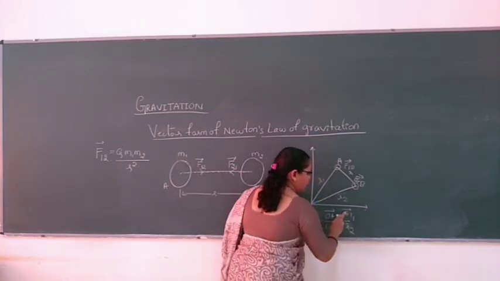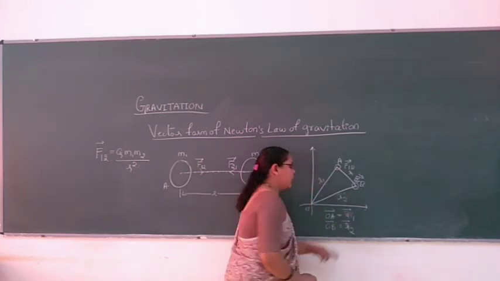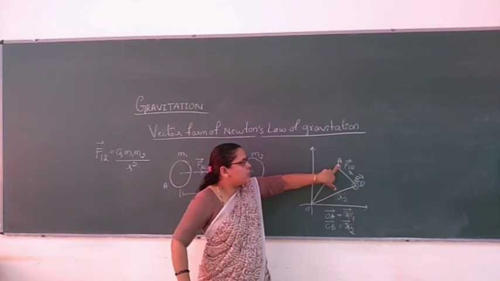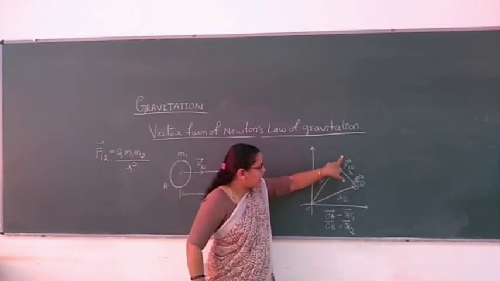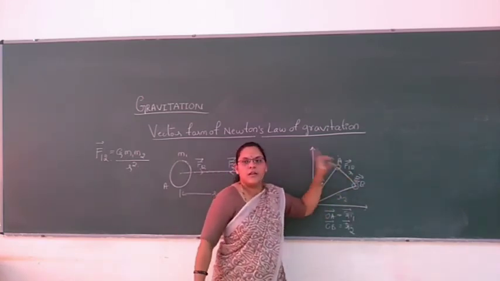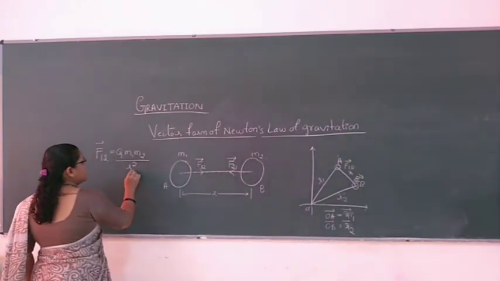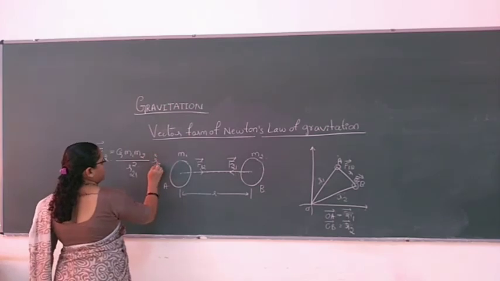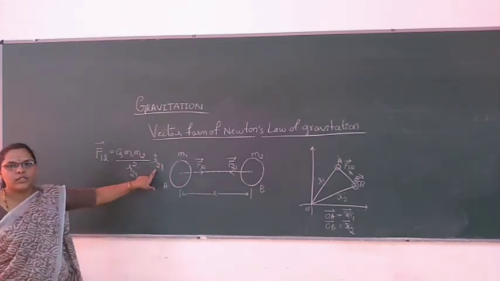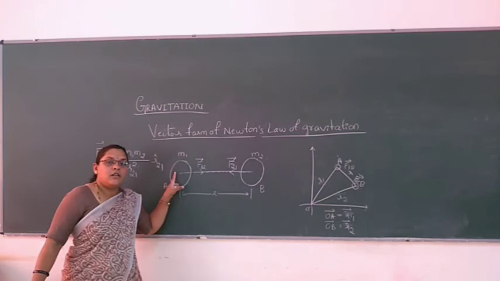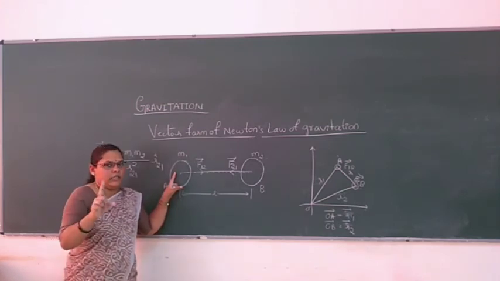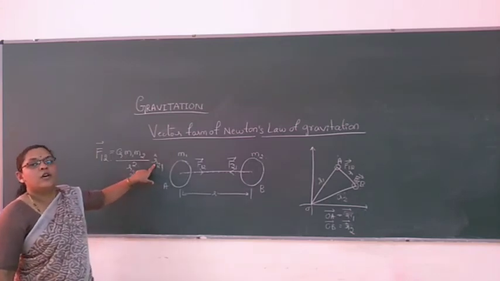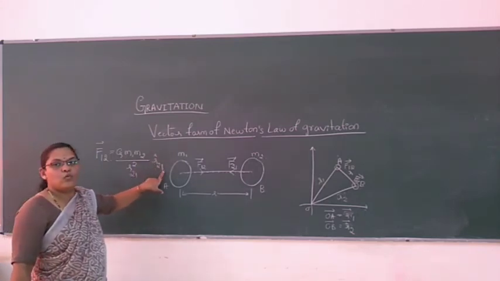So R2 here. How is it moving here? R2 to R1, because it is the force exerted on the first body by the second body. So it is moving in this direction. Now we need to write it here as R2,1, the unit vector R2,1. What is this unit vector? The vector which has magnitude 1. It can be represented in terms of R cap 2,1 here.